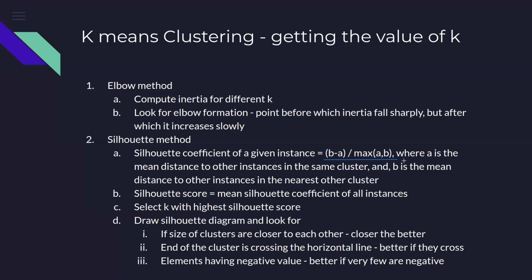And because of that, the silhouette method would end up giving us more information about whether the clustering has been done well or not. Okay. So having understood that, we'll now go to the application. We'll go to the notebook, try to run the algorithm, and then we'll see how we can use these measures to identify whether the clustering has been done well or not.